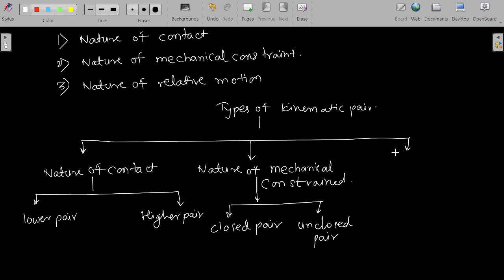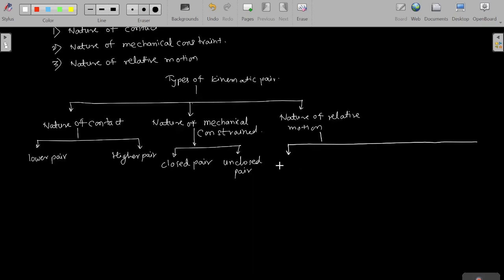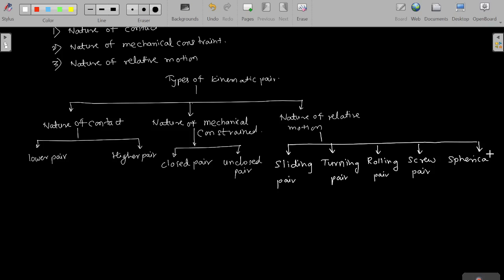Then types of kinematic pairs are divided in third category as nature of relative motion. These are divided into 5 different categories. Let's see those categories now. First is sliding pair. Second is turning pair. Third is rolling pair. Fourth is screw pair. And last one is spherical pair. Now let's explore this one by one.